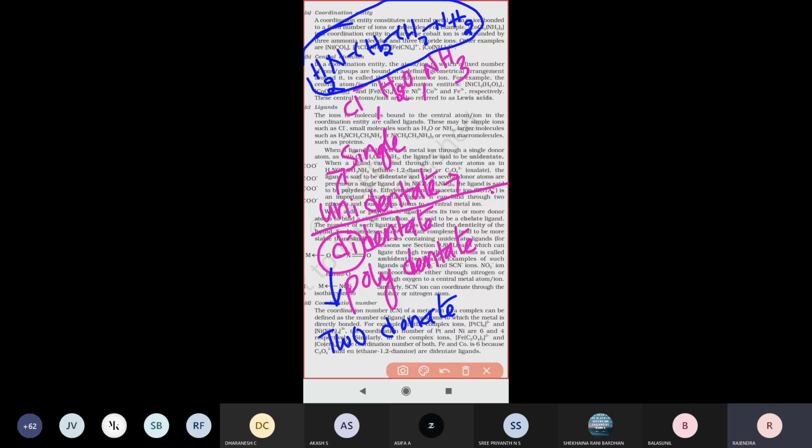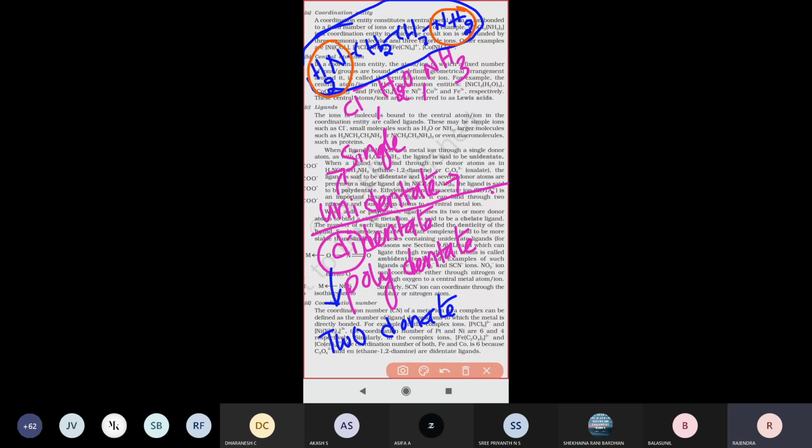How many donating groups are present in this compound? Only two donor groups are present. One is the nitrogen donating on the left side, this nitrogen donating an electron pair. And on the right side, another NH2 group is present. So the number of donating groups is two, and that's why we call it a didentate ligand.